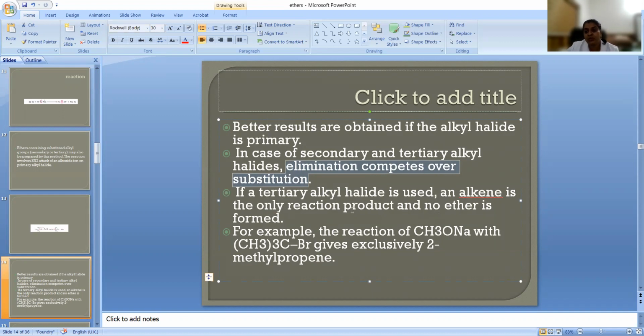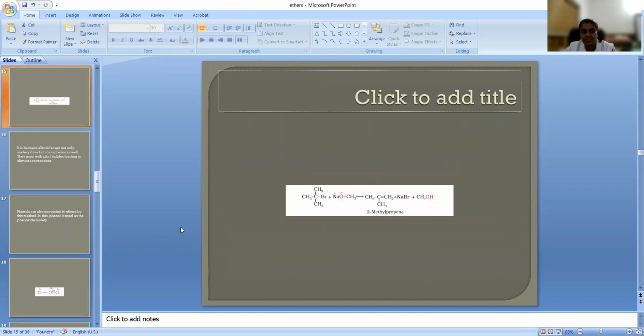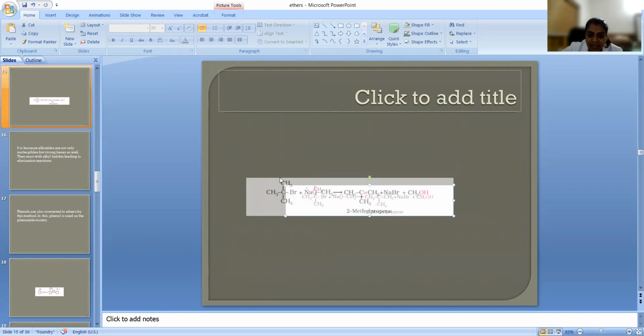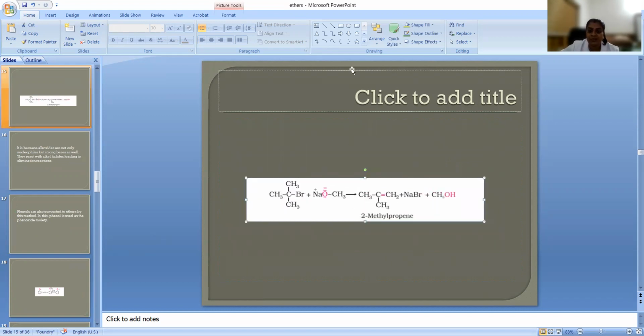So always try to do the reaction with a primary alkyl halide. If you use secondary or tertiary, elimination will take place. And if you are using a tertiary one, which mechanism will it follow? I already explained, it will follow the SN1 mechanism. So in case the reaction takes place, it will follow SN1, but that is not going to take place. Brilliant.